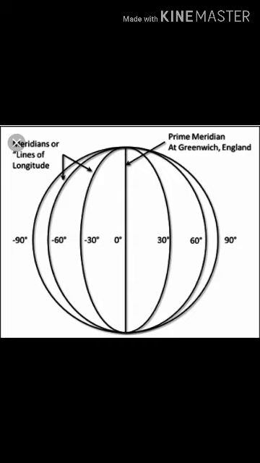Lines of longitude are called meridians because all places along the same meridian of longitude experience noon or midday at the same time. The meridian passing through Greenwich, in England, has been chosen as the prime meridian.